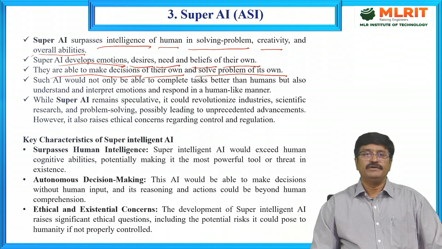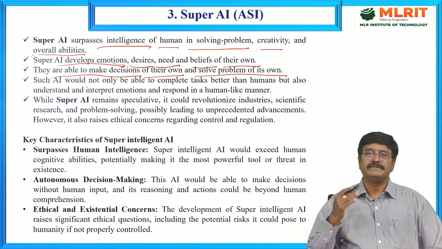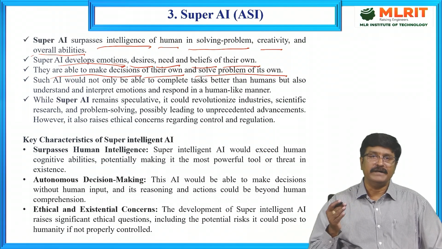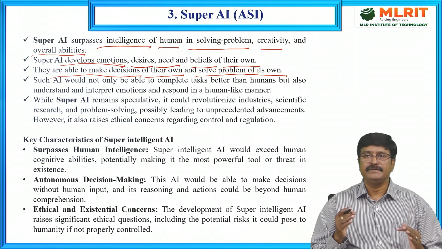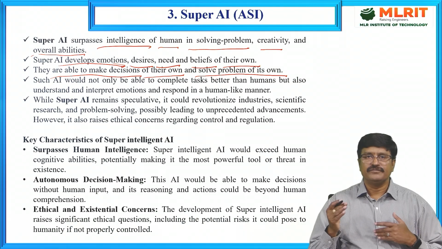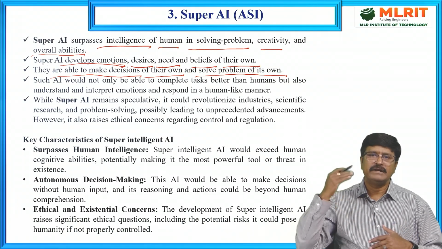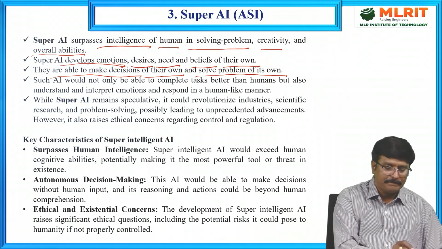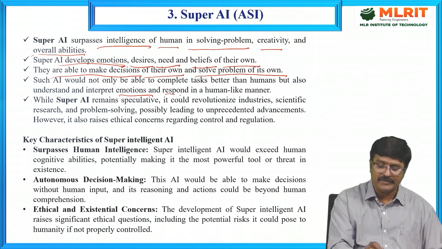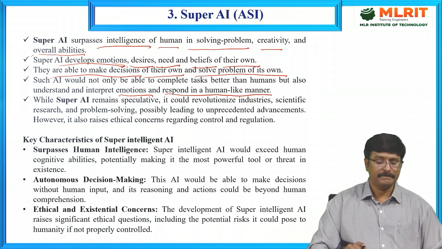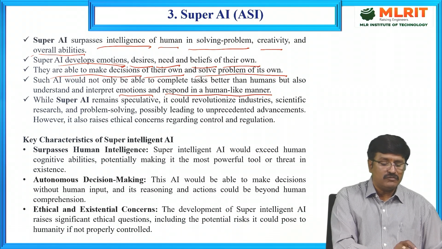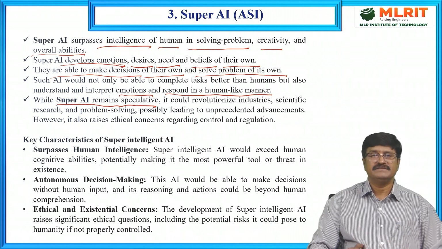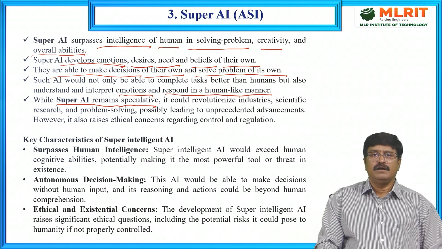Such AI would not only be able to complete tasks better than humans, but also understand and interpret emotions and respond in a human-like manner. And coming to the next, while super AI remains speculative, R&D is still going on.